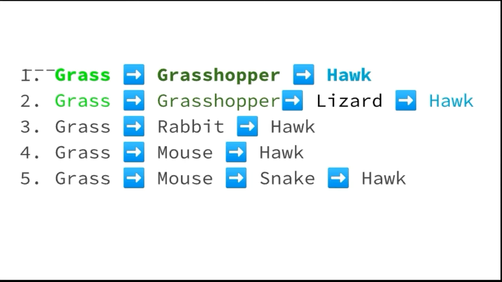Because the actual grassland food web is much more complex. In addition to hawk, there are many other carnivores, that is vulture, crow, wolf, fox, man, etc.